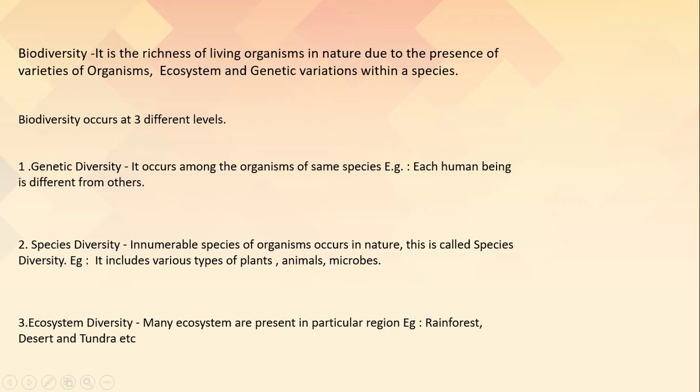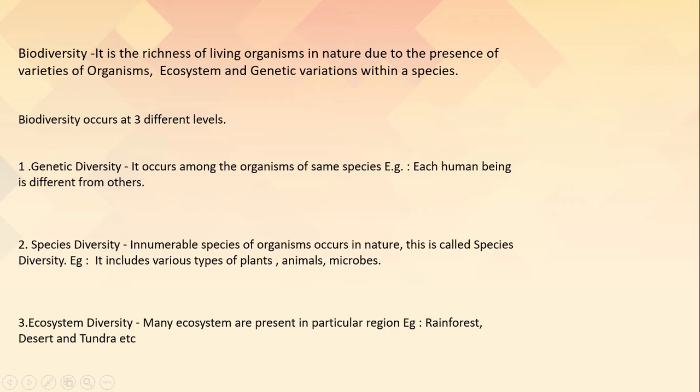Biodiversity is the richness of living organisms in nature due to the presence of varieties of organisms, ecosystems and genetic variations within a species. Biodiversity occurs at 3 different levels. First level is genetic diversity. It occurs among the organisms of same species. Example, each human being is different from others.